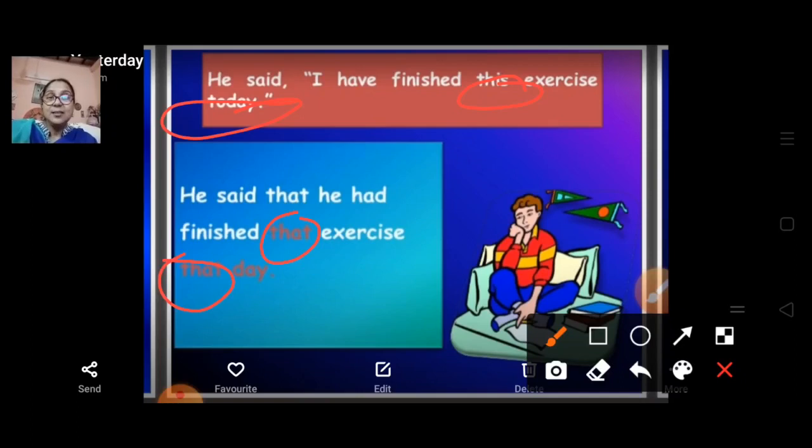He said that, we have already used in the previous example. Now here again we are using he said that he had finished.